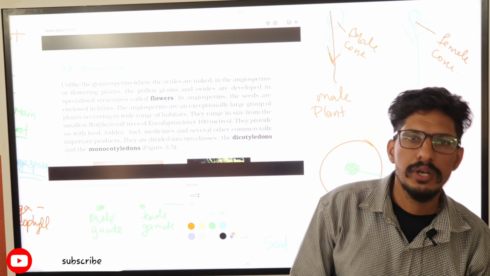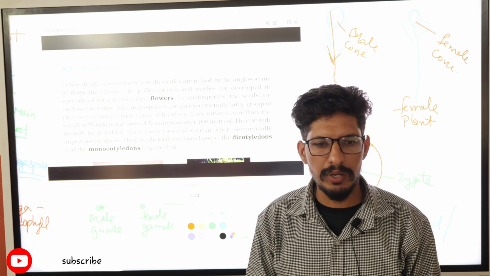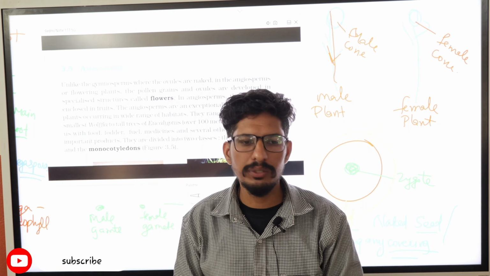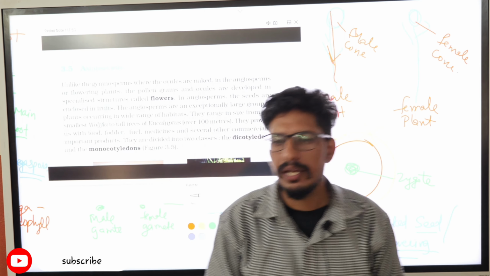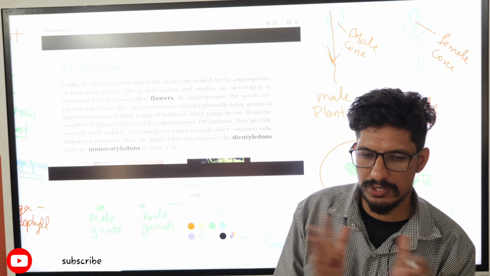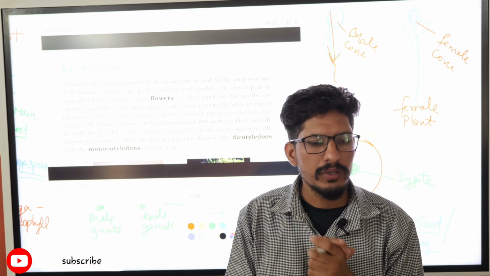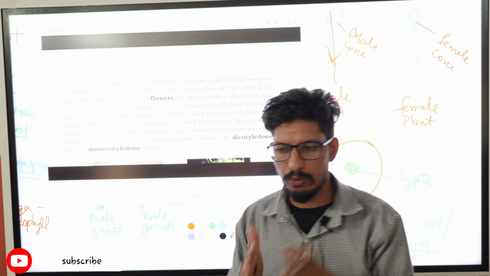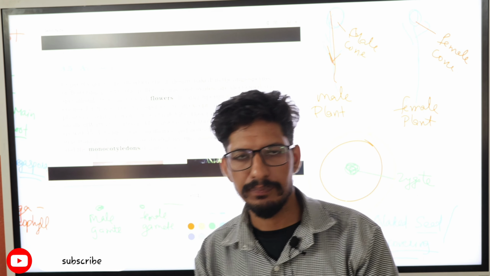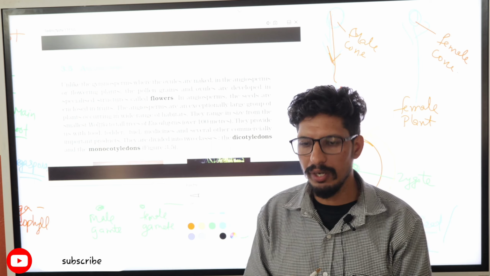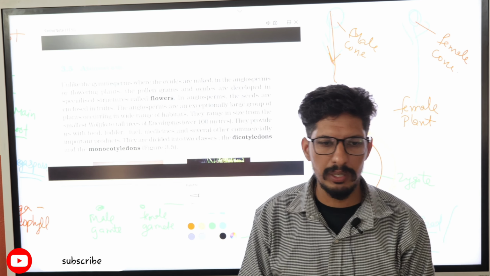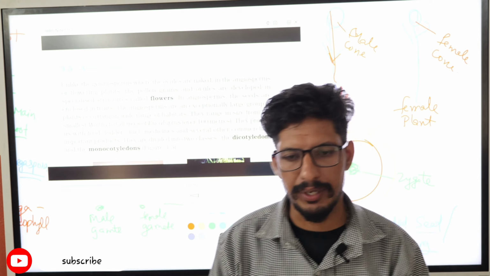When the flower is produced, the male and female sex organs are present on it, and after fertilization that flower changes into the fruit. So flowers and fruits are formed only in the angiosperma, and it is not possible in any other plant group.